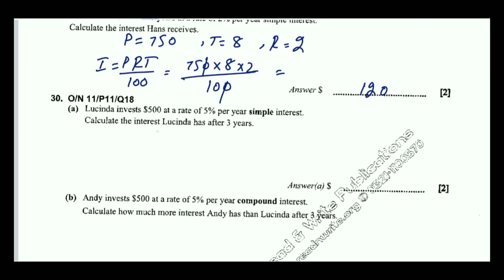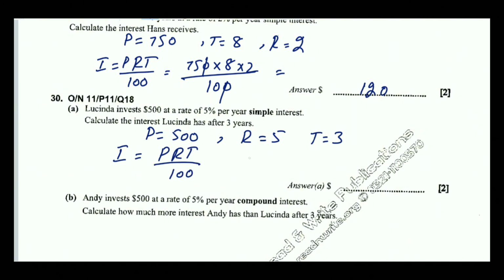This question was asking just to find the interest, so we will just write the answer of interest. Okay, in question number 30, principal amount is 500, rate is 5% per year, and time is 3 years. Calculate the interest. We will find the interest by PRT over 100, P is 500, R, T over 100.